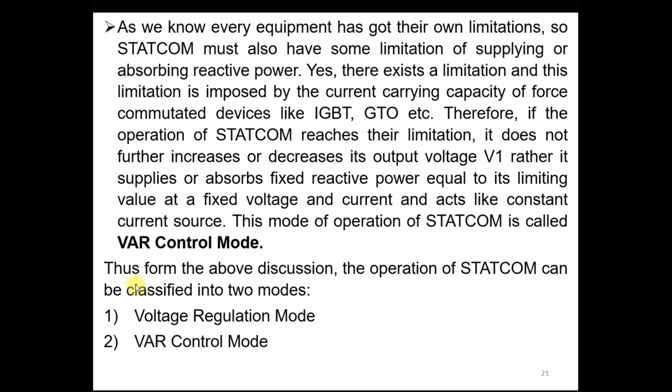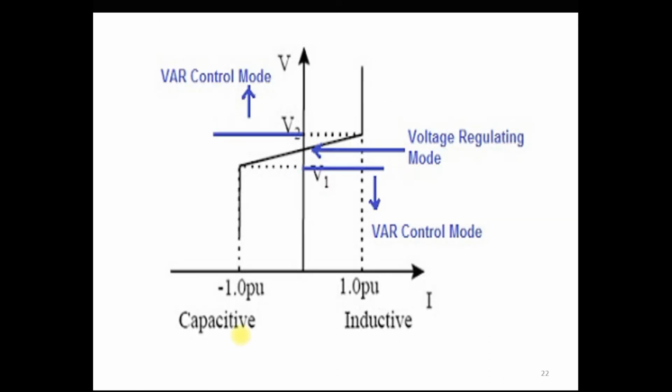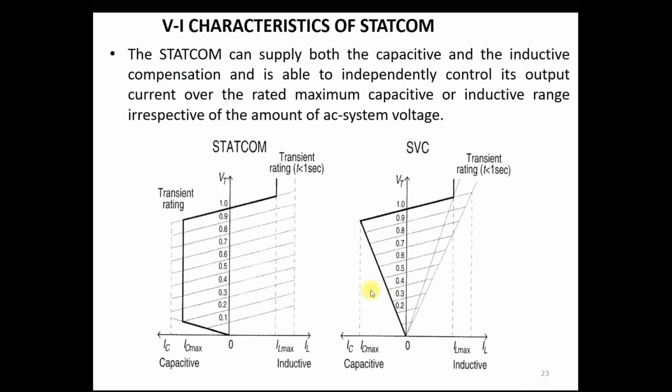So there are two different modes of STATCOM. One is the voltage regulation mode and the other is the VAR control mode or reactive power control mode. The voltage regulation mode is nothing but this point to this point, and the VAR control mode is this constant current mode or constant current source, this one. So let's see the VI characteristic of the STATCOM.